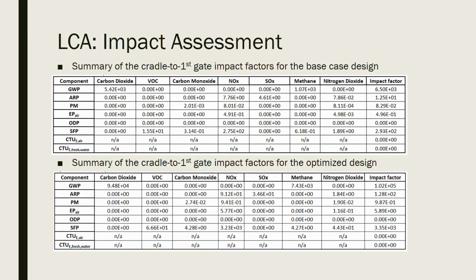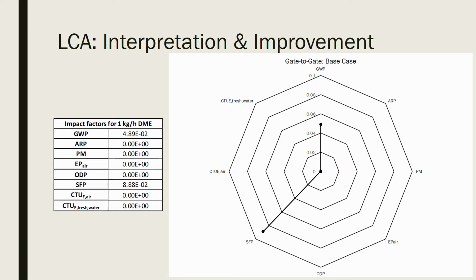A summary of the cradle to the first gate impact factors for both the base case and optimized design are displayed on this slide. This impact assessment accounts for the raw materials being obtained up until the entrance of the process. The impact factors listed here are then added to the gate-to-gate analysis to determine the final impact factors for a cradle-to-gate analysis. The results of the gate-to-gate life cycle analysis for the base case design are shown below.